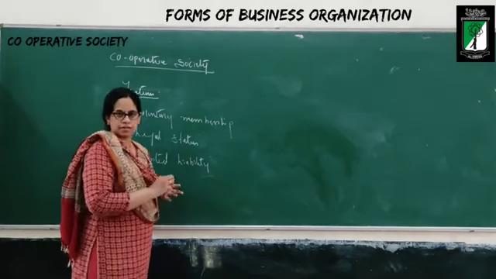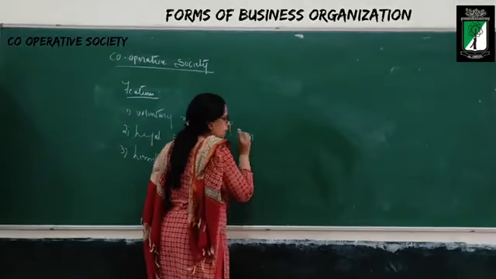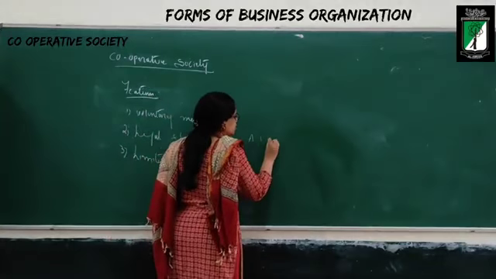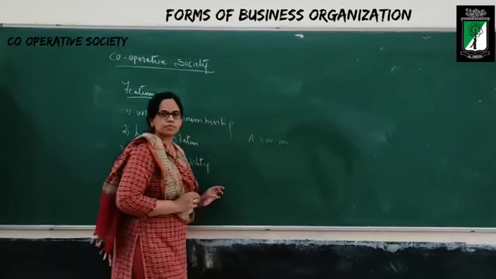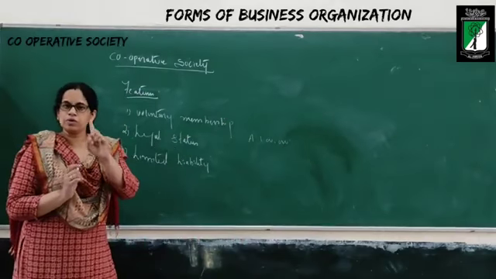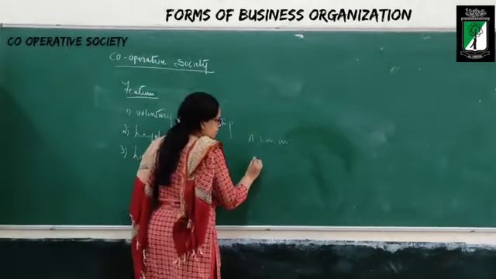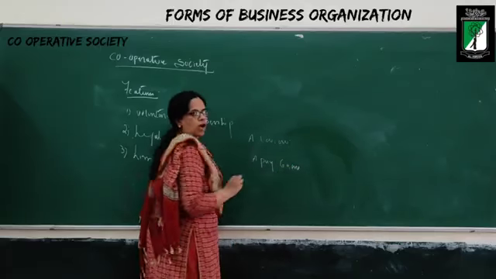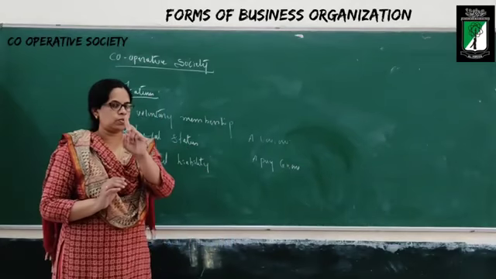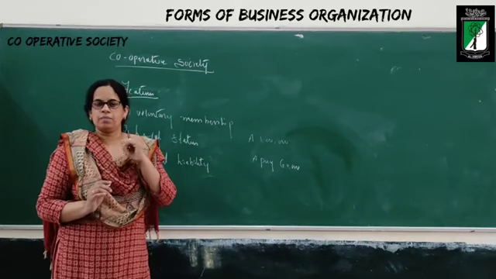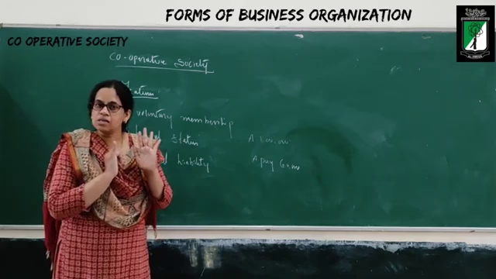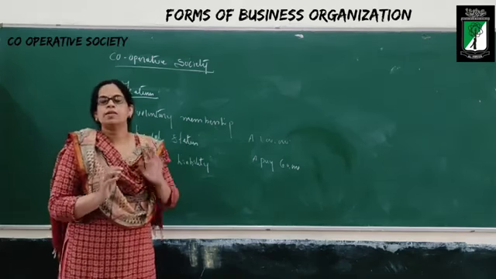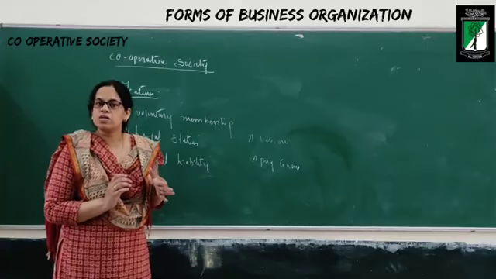A simple example I will tell you. Suppose there is a person A. He will enter into a cooperative society with a promise that he will give 1 lakh rupees. What is the capital he is going to give? 1 lakh rupees. For example, A will pay 60,000 rupees. What he told, how much he will pay? 1 lakh. But how much he has paid now? 60,000. What is the balance? 40,000. Imagine tomorrow the cooperative society goes in loss.